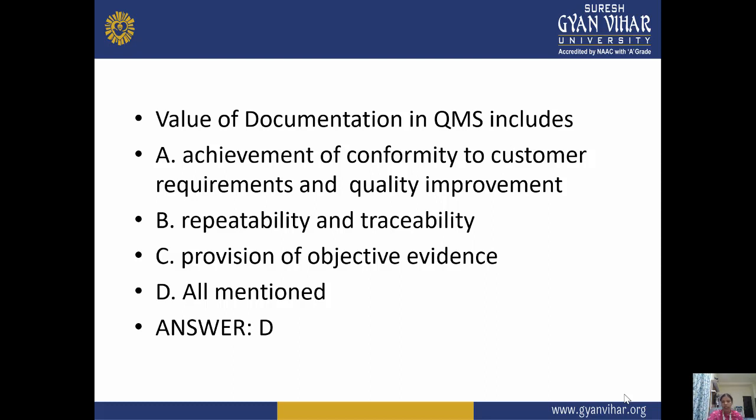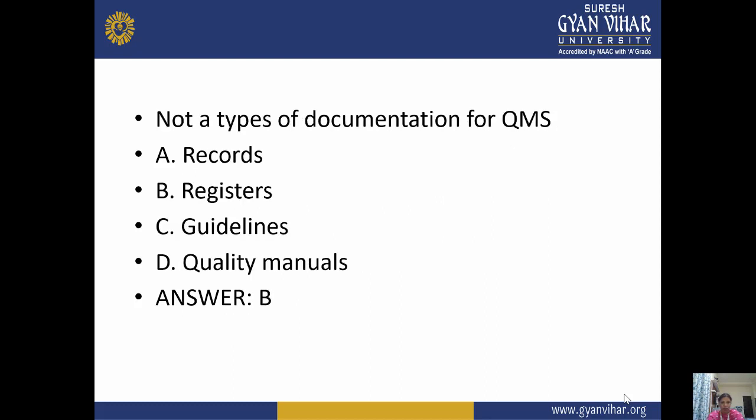The answer D is correct. That is all mentioned. That is value of documentation in QMS include the achievement of conformity to customer requirement, repeatability, traceability, and provisions of objective evidences.